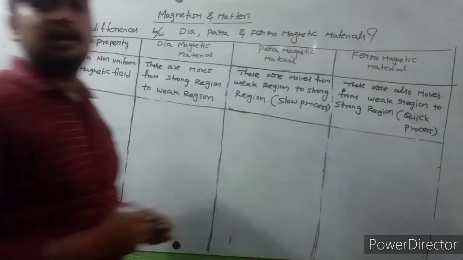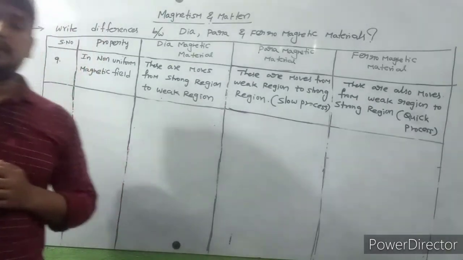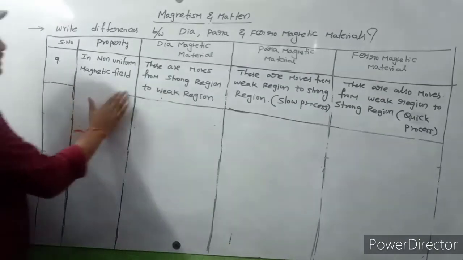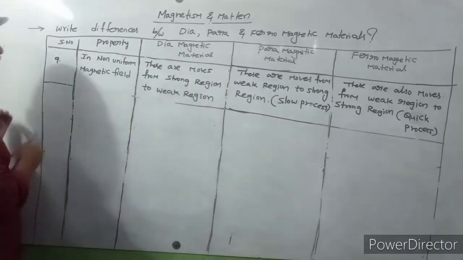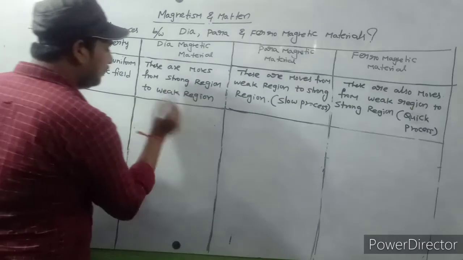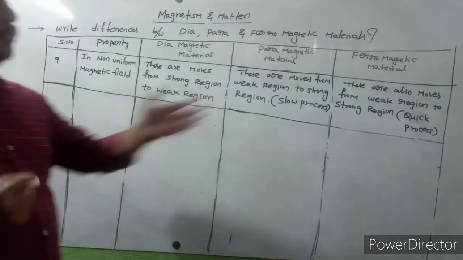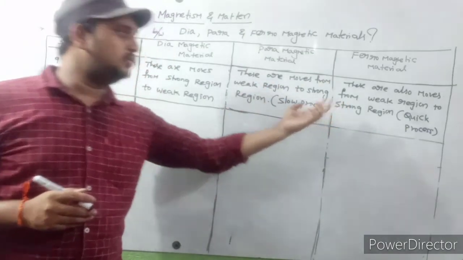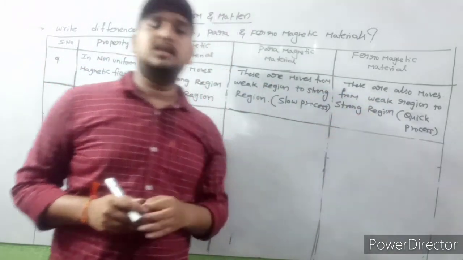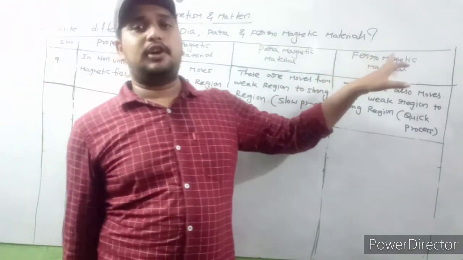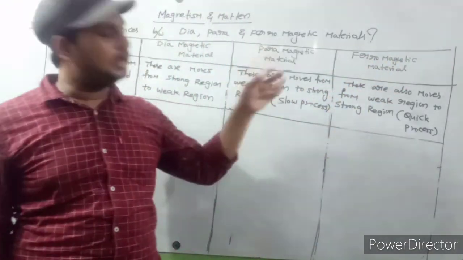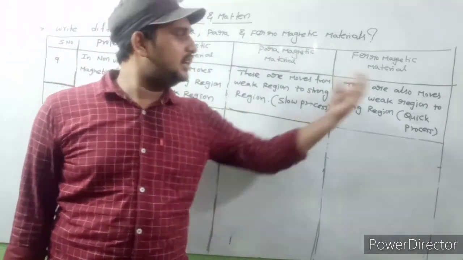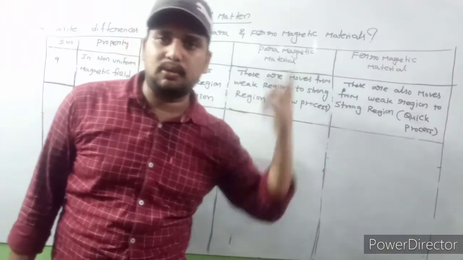Whenever ferromagnetic materials are kept in a non-uniform magnetic field, they move from the weaker region to the stronger region, but it is a quick process.